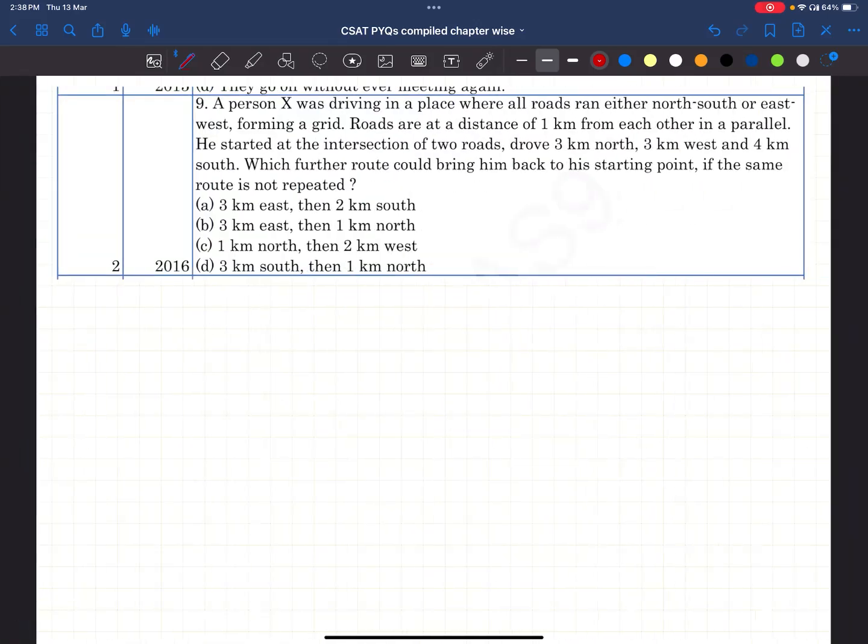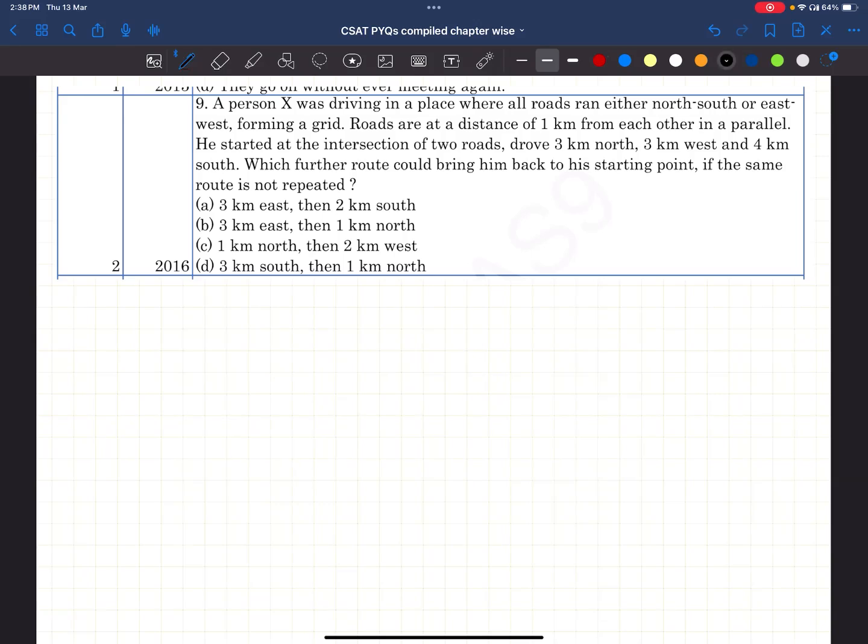A person X was driving in a place where all roads ran either north-south or east-west, forming a grid. Roads are at a distance of 1 kilometer from each other in parallel. He started at the intersection of two roads, drove 3 kilometers north, 3 kilometers west, and 4 kilometers south. Which further route could bring him back to his starting point if the same route is not repeated?